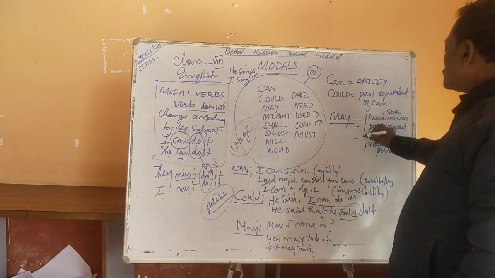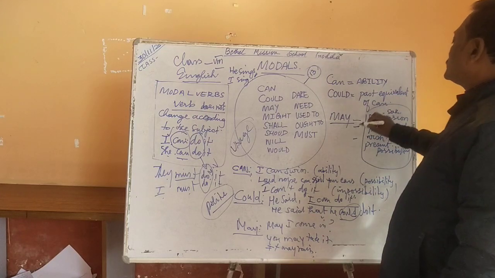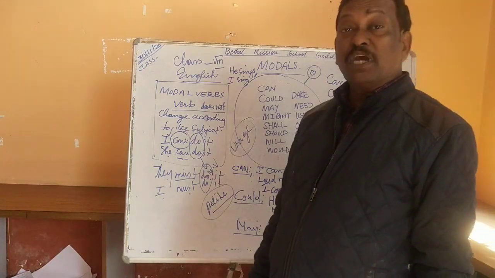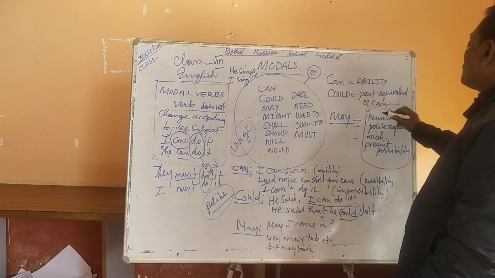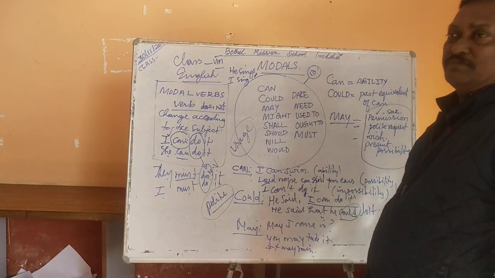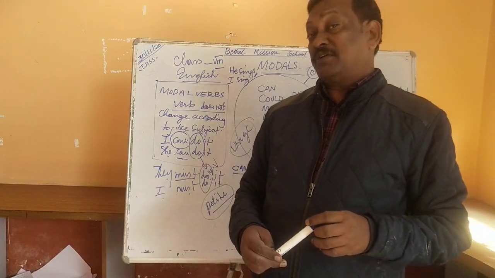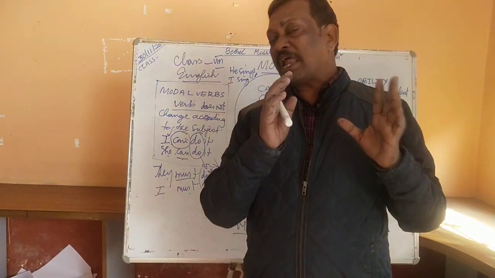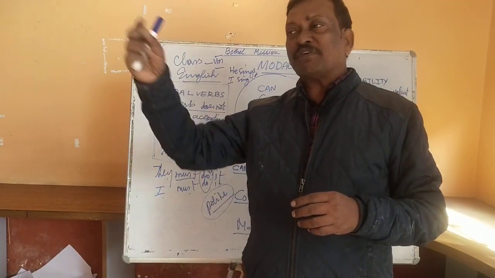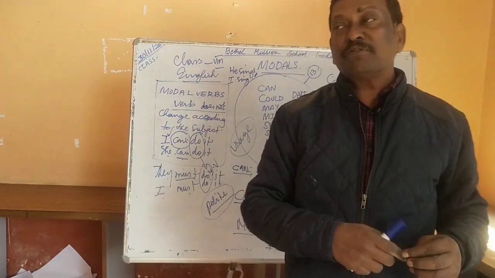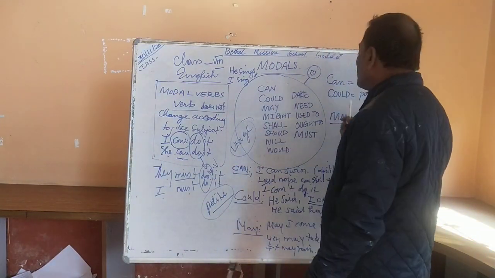May is used on different occasions. Remember, what are the occasions? Number one, permission. You're sitting in the class and the class is going on and you are out of the class. You want to make an entry into the class. So how do you take permission?